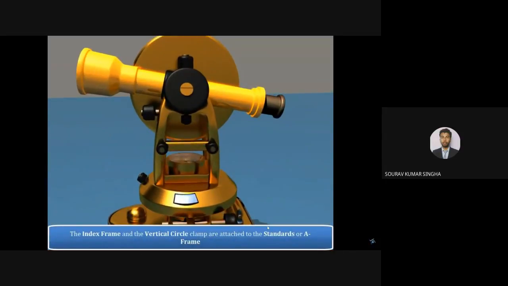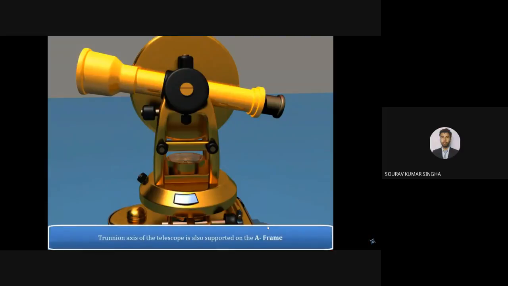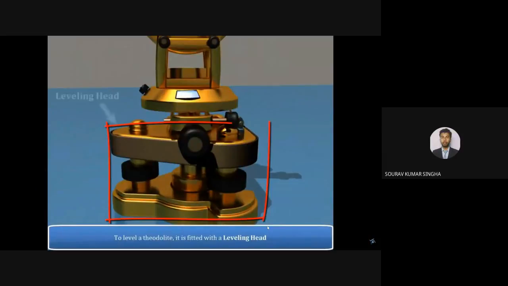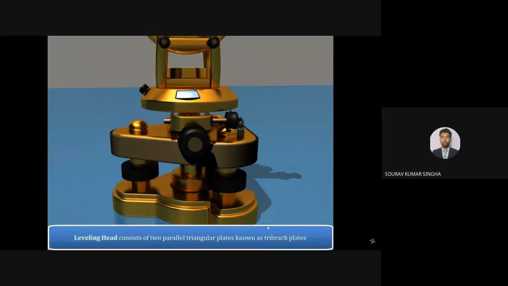Now there is an index frame, this one, or the A frame that I have told you. Now there is some concept of upper plate and lower plate. You can see the upper plate, and these two members are the leveling head, that is also known as the trivet plates.